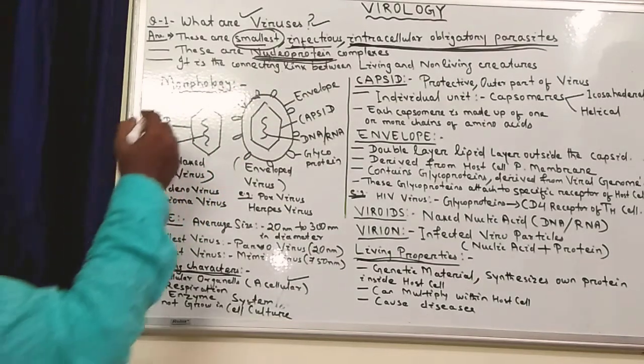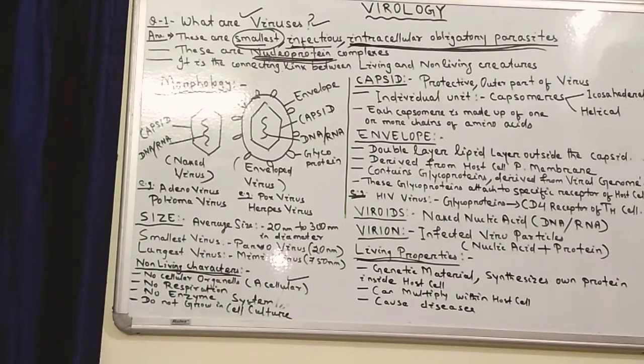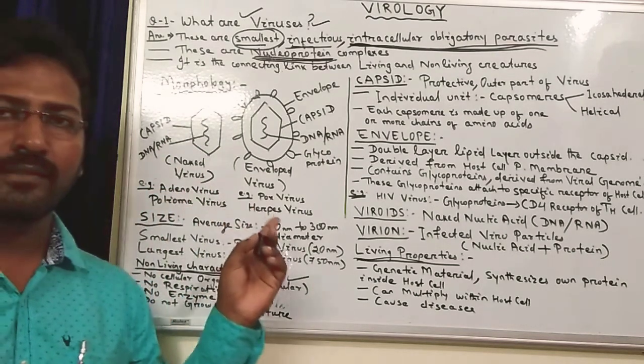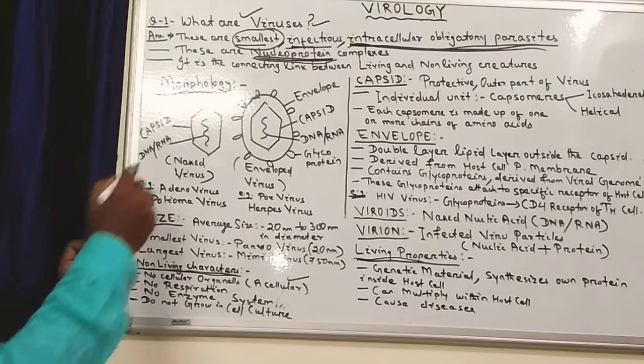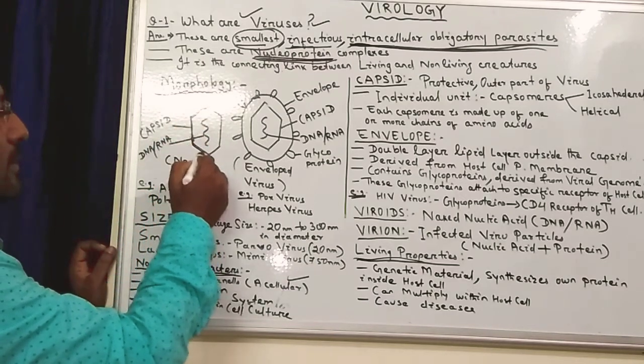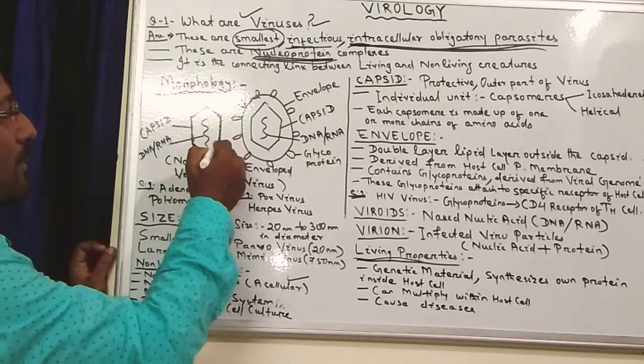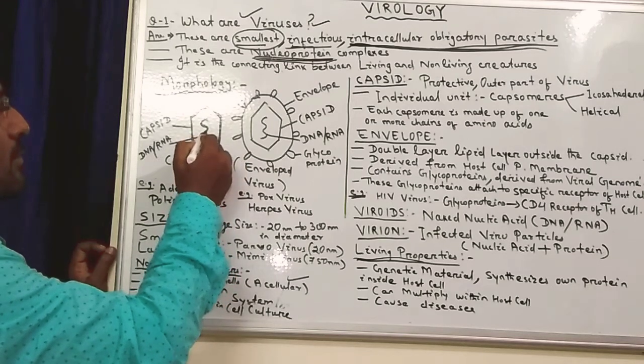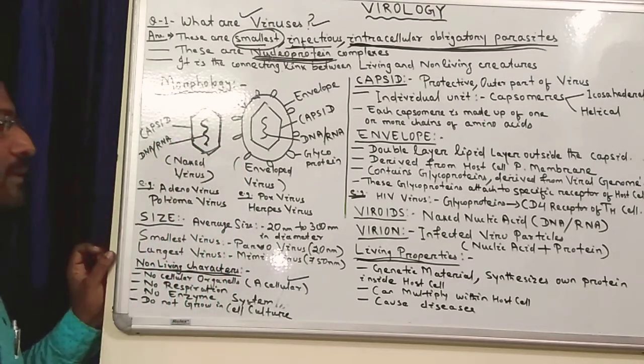Now coming to the morphology. There are two types of viruses: one is the naked virus, another is the enveloped virus. In the naked virus, you will find an outer covering called the capsid, and inside the capsid you will find the genetic material, either DNA or RNA.